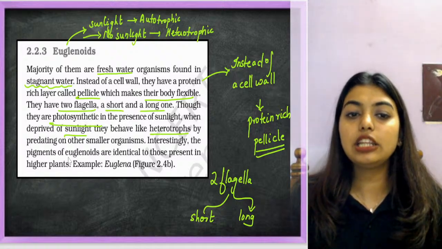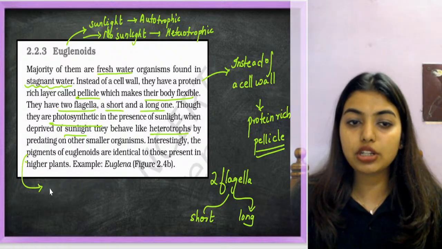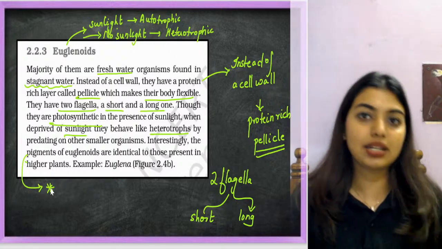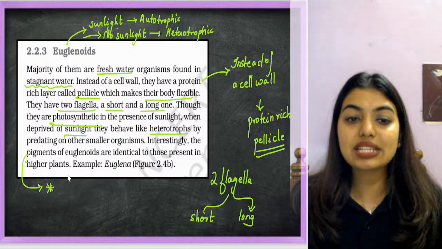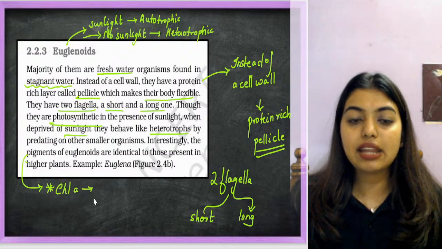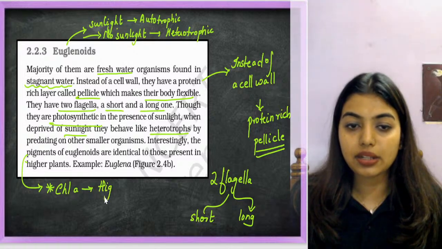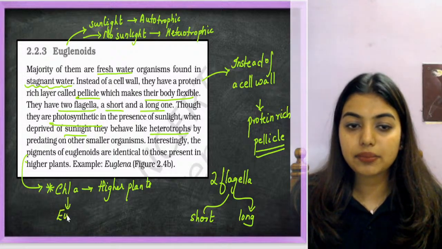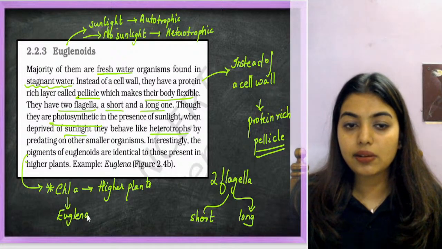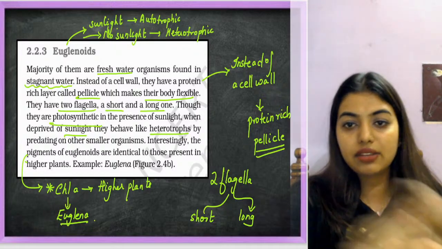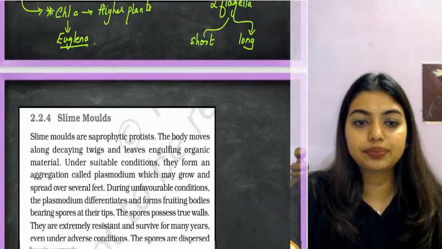And interestingly, the pigments of Euglena, this is a very important question that has come. Why did we consider Euglena under the plant category? It is mainly because Euglena has the same pigment as higher plants, that is, chlorophyll a is there in Euglena as well as in higher plants. Euglena and higher plants have the same pigment. Got it, all of you? Yes. So entirely one green structure I have drawn here.